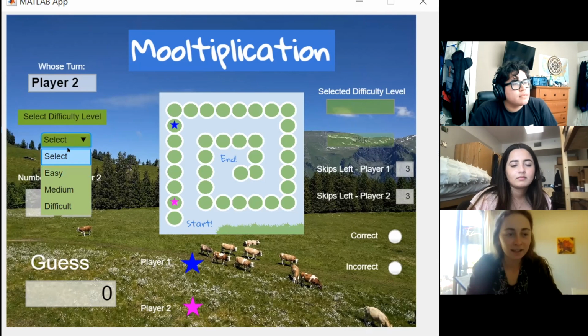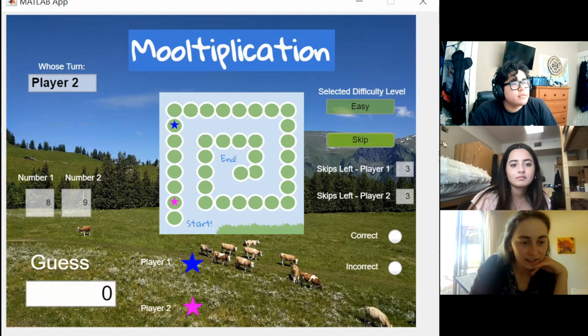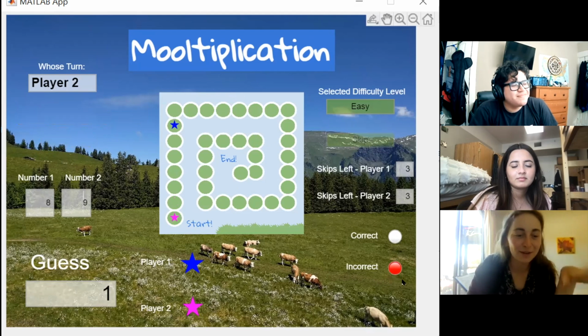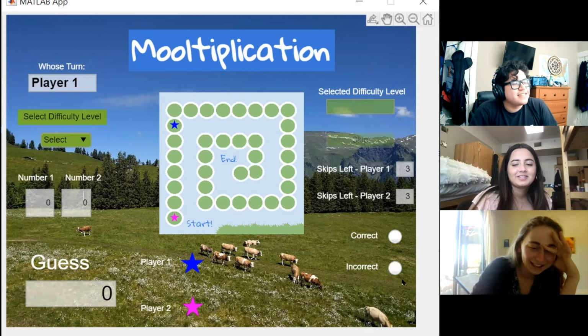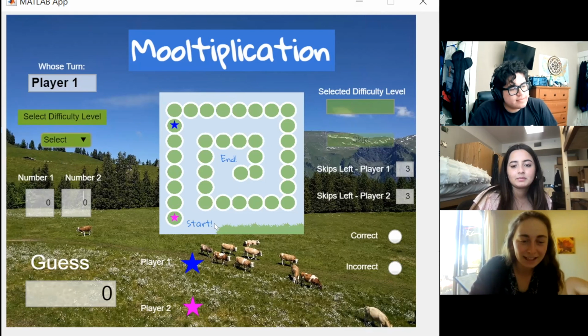Once again, you can see that the board has updated. I'll select easy and I'll type in 1. That's clearly not the right answer. So you can see I'm showing how the incorrect choice works. The incorrect button lights up and I move back.